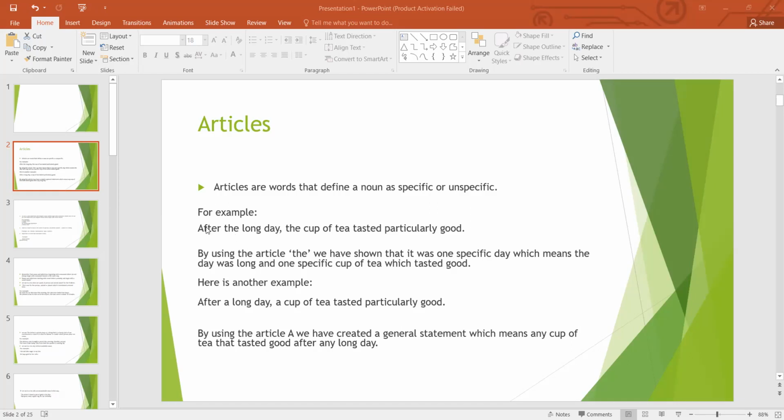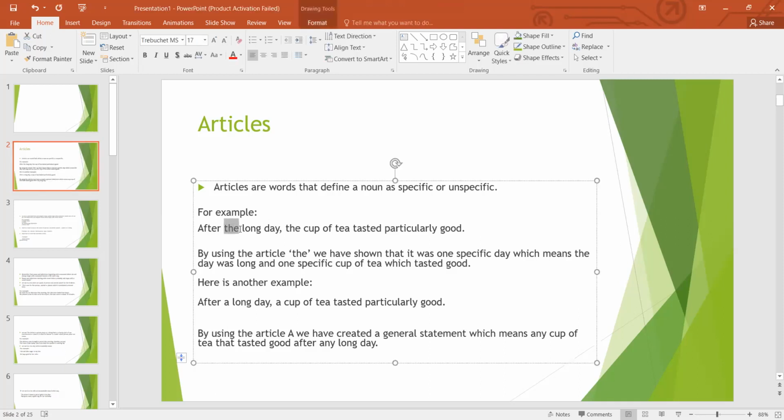For example, after the long day, the cup of tea tasted particularly good. Why do we use the before the long? Because we indicate a long day, which is specific, right? And we also mention a cup of tea, which is also specific.